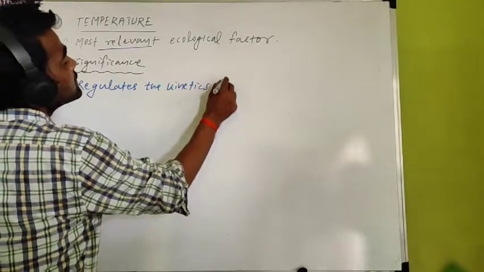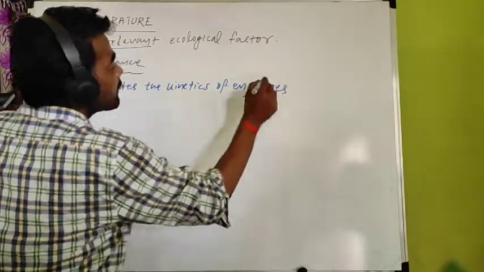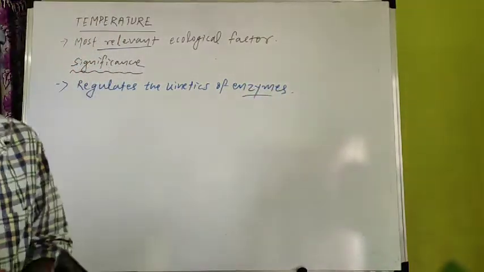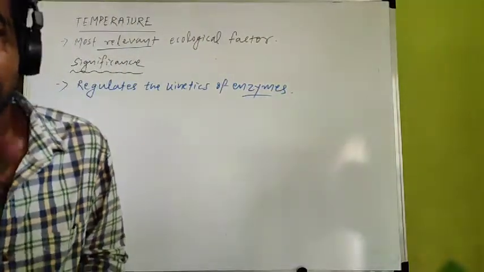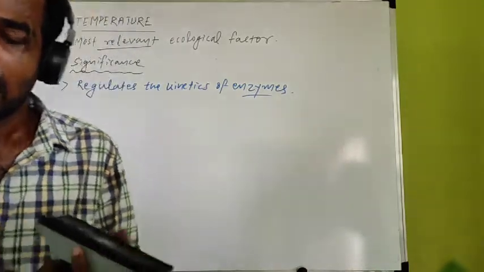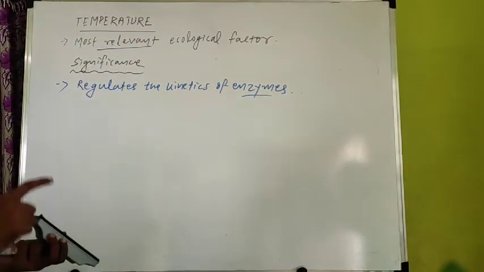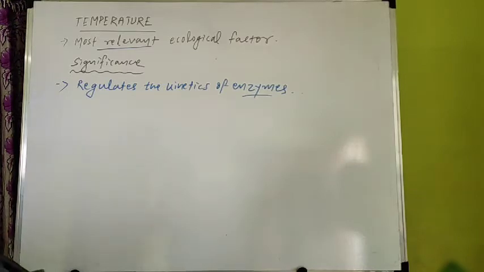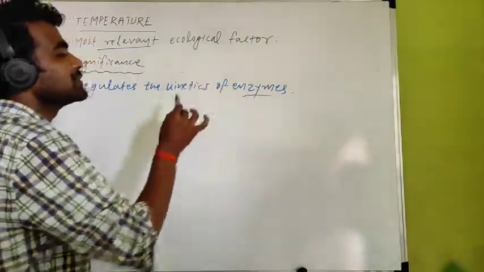What is the kinetics of an enzyme? All of you know different enzymes are present in our body. When we take food, digestion takes place inside our body, and for digestion there are different digestive enzymes. And for the production of energy there is respiration, and there are respiratory enzymes. So all the functions in our body take place due to enzymes.